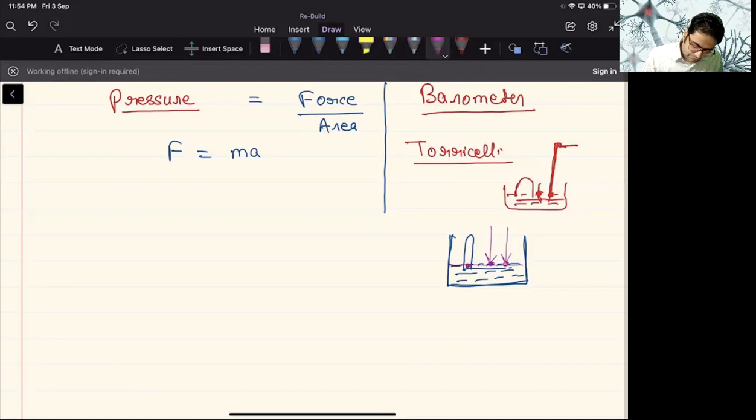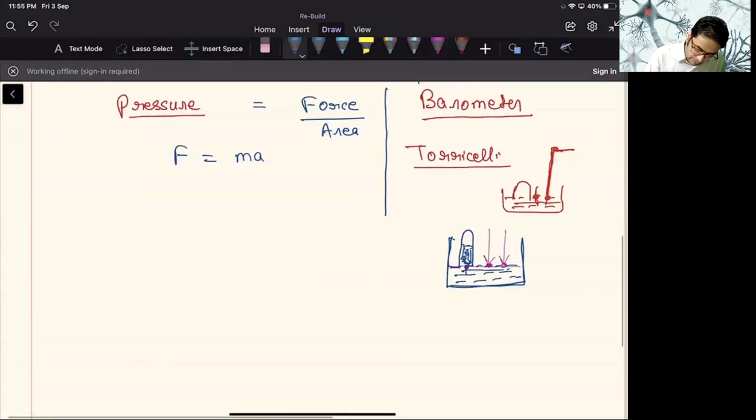Now we have to find out, as this tube is filled with mercury, gradually this mercury is coming down, and we can observe that the mercury is coming down, but only up to a certain height. And why is it so?